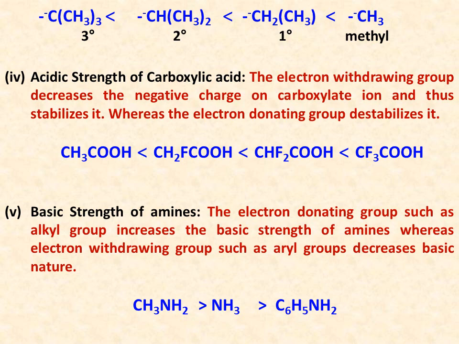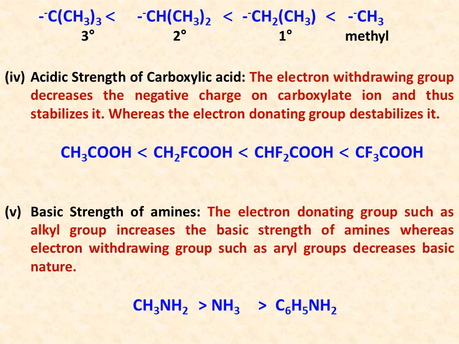Inductive effect also explains the acidic strength of carboxylic acids. Carboxylic acids are acids because they have a tendency to remove their H plus ion, and they form carboxylate ion. So any species which stabilizes this carboxylate ion will increase the acidity of the carboxylic acid. Any electron withdrawing group will decrease the negative charge on the carboxylate ion, and hence stabilize it, whereas any electron donating group will increase the electron density on this carboxylate ion and hence destabilize it.